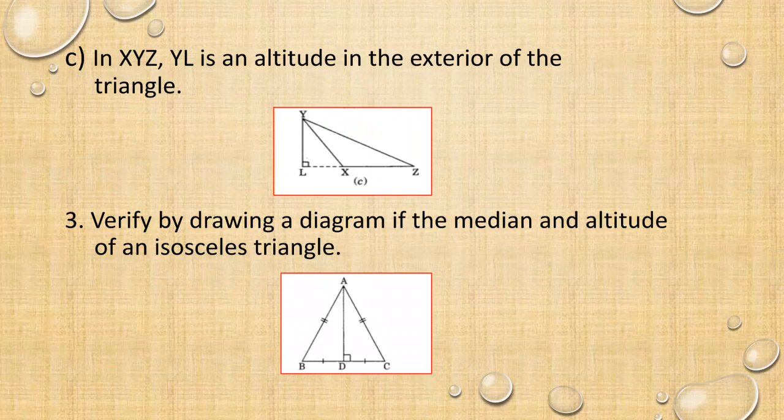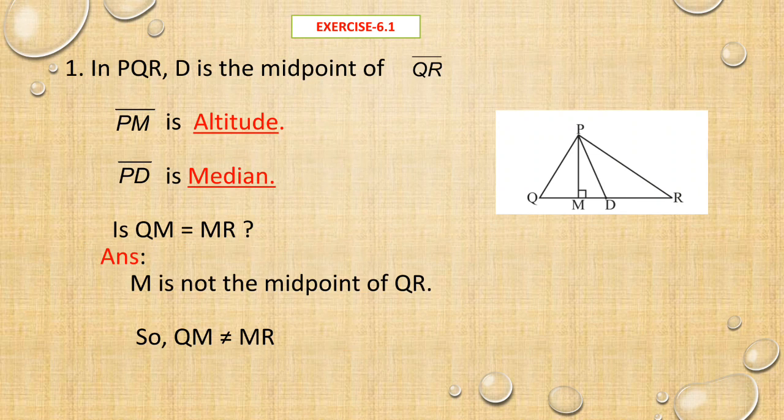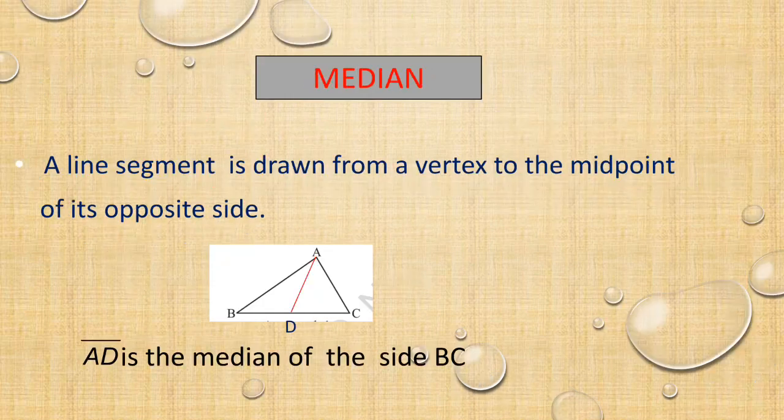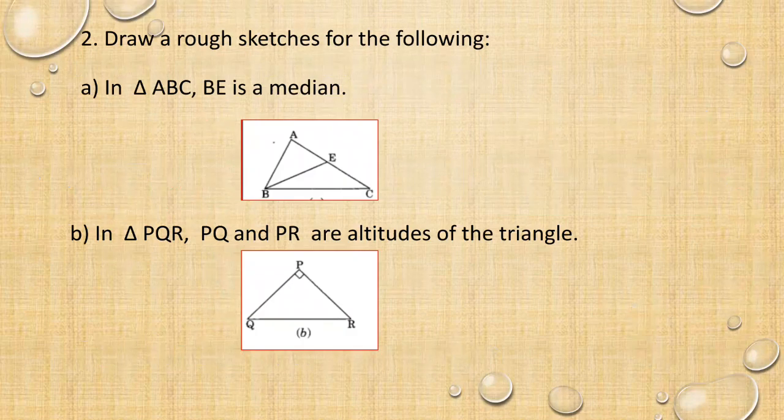Also you can see AD is a perpendicular line segment. Perpendicular line segment means 90 degrees. So that line will be altitude. Clearly you can see that line is median and also altitude. Here we have seen what is altitude and median. Then in a triangle we have to find altitude and median. Then we have drawn rough sketches in a triangle.